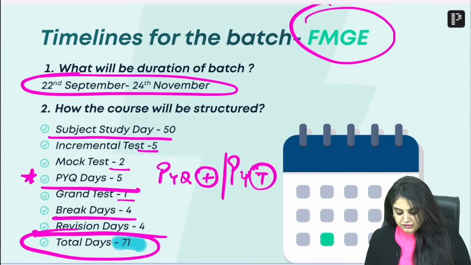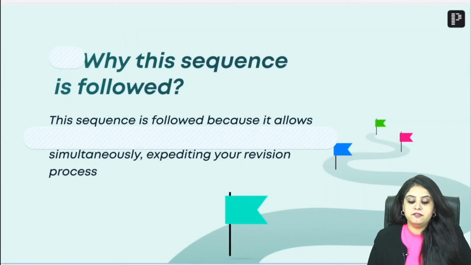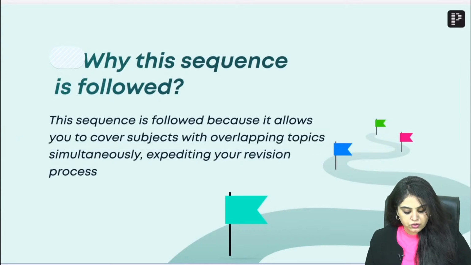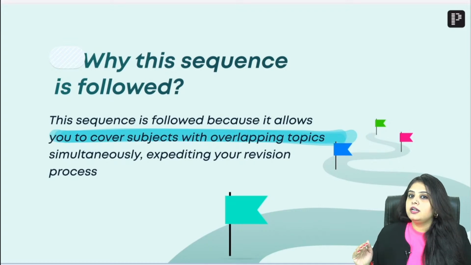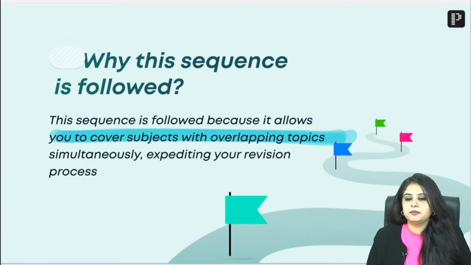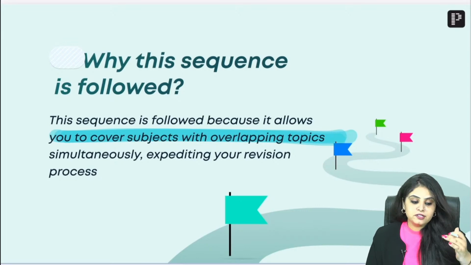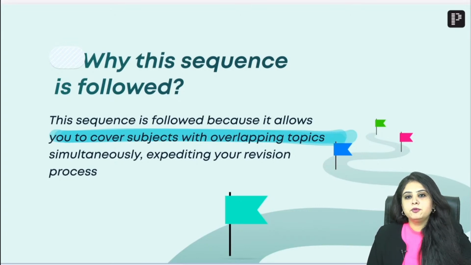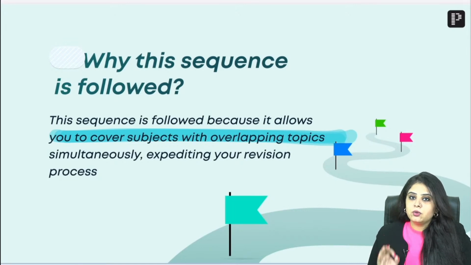So firstly, you would ask me, why is this sequence being followed? Because we have made sure that whatever subjects have overlapping topics, you can't do surgery without knowing anatomy. So we have made sure that first anatomy is finished, then you come to surgery. Once you've studied surgery, you've done a lot of radiology, so right after that, you cover it up with radiology. So the sequence is not random. It has been decided keeping in mind that you have to follow a pattern. So the sequence you have to follow is something very, very important.